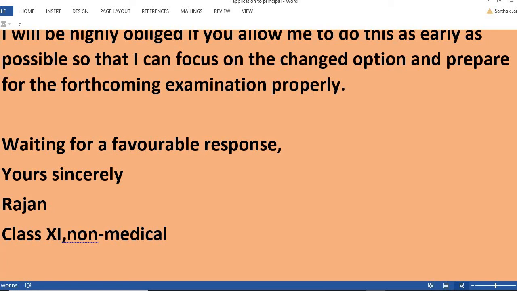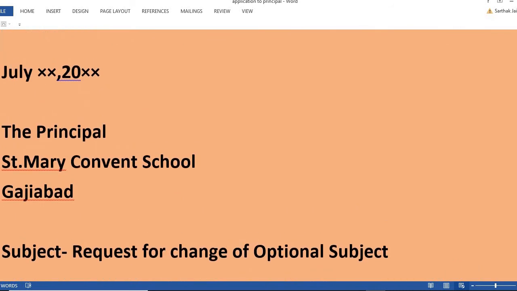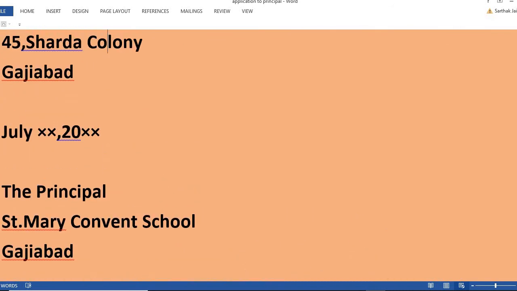So dear students, just have a quick look over the format once again. I want to show you, because students are likely to commit the error, and they do commit the error there. See the punctuation, use of punctuation marks. I have put the punctuation marks in between, not at the end of the phrases. Just see that very carefully. In between you can put the punctuation marks wherever required, but not to be put at the end of the phrases.